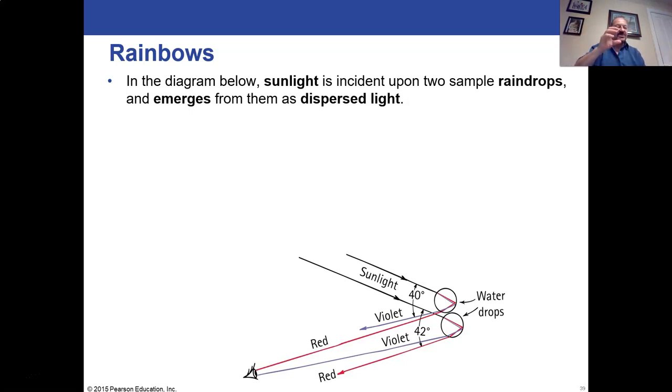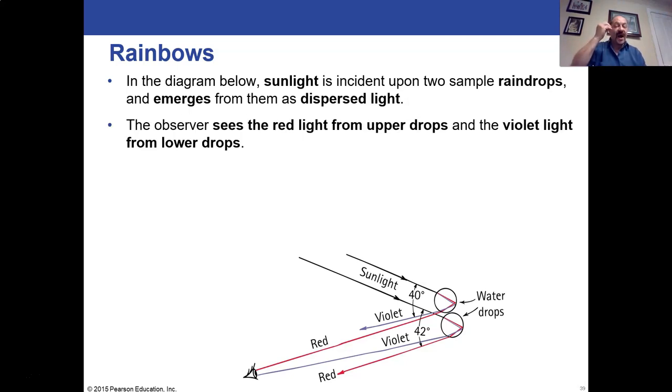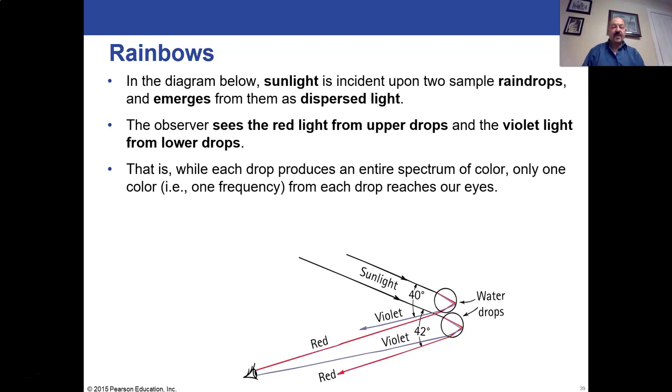What happens is, since each drop is only sending one wavelength that reaches your eye, the raindrop that's showing you the red has to be a higher drop because its angle is down steeper. So when you see the violet light, that must be coming from a lower drop in order to reach up to you. And as a result, we see the rainbows with the red on the top and the violet on the bottom. So each drop will produce its own spectrum of colors.